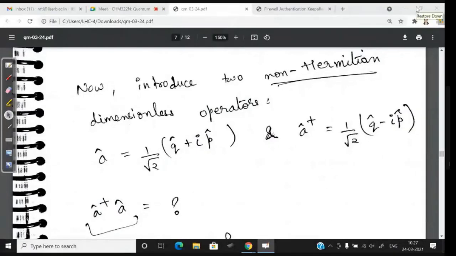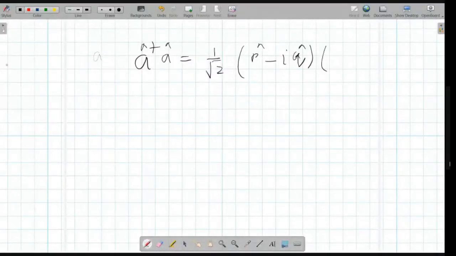This is your Q plus IP. No, Q minus IP is your dagger. Eraser. You use the second one. Okay. You can keep your hand properly. Nothing will happen.